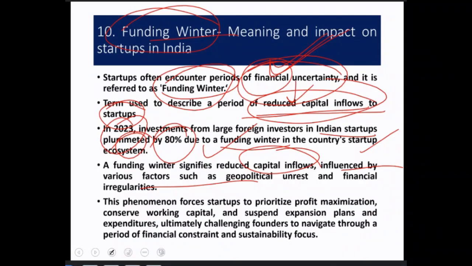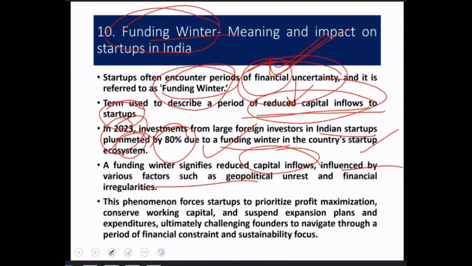But in the Indian context, what can happen, we cannot talk about the details in the Indian context. So as a whole there will be geopolitical unrest. For example, there will be war going on, there might be a chance of insecurity, there might be a chance of national security issues. Okay, there might be a chance of financial irregularities, say the startups which are doing it are not able to give the proper break even point, they are not properly giving the, what do you call this, the maximum profit was not achieved.